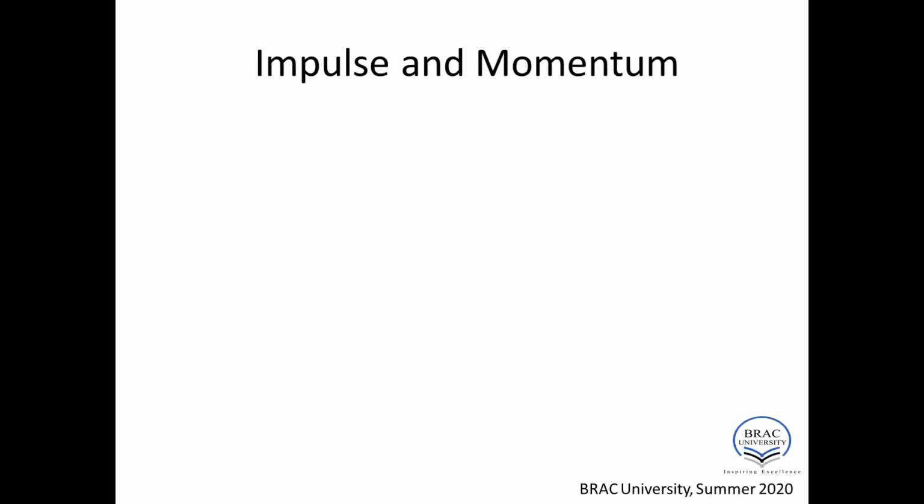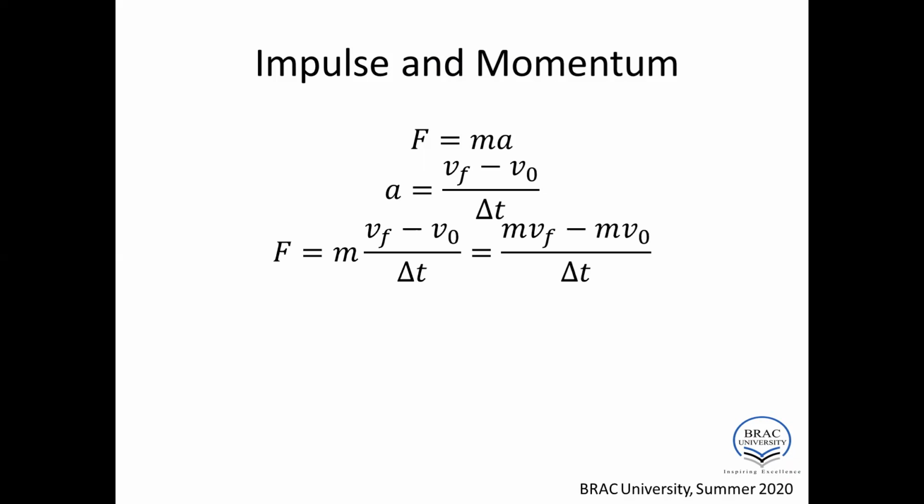Now let's see the relation between impulse and momentum. We know that according to Newton's second law, F equals ma, and acceleration is equal to (Vf minus V naught) divided by del t. If we put the value of the acceleration, force is equal to m(Vf minus V naught) divided by del t, which is (mVf minus mV naught) divided by del t, and finally F into del t is equal to mVf minus mV naught.